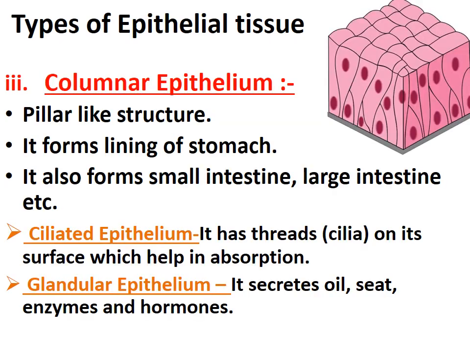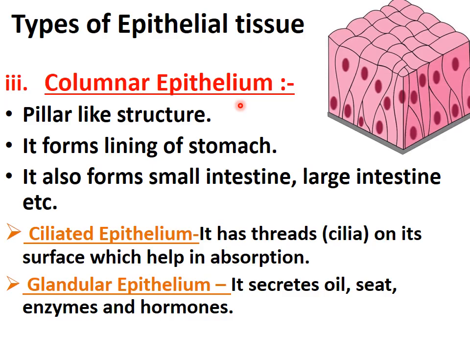The third type is columnar epithelial tissue. Columnar. You can see what the name indicates. Column means a pillar-like structure. See the structure in the diagram. The cells of this tissue are arranged in pillars, forming a column-like structure. So this is columnar epithelial tissue.